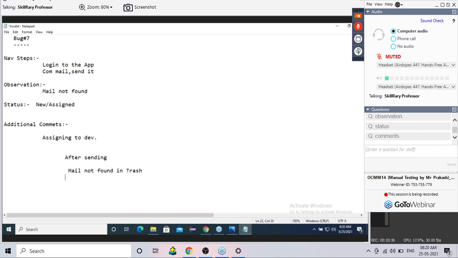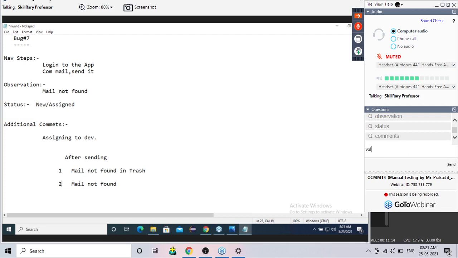And the second sentence is: after sending, mail is not found. What is the difference between these two sentences? This is my sentence number 1, and this is my sentence number 2. What's the difference? First one, my sentence number 1, whatever is written, is it valid or invalid?